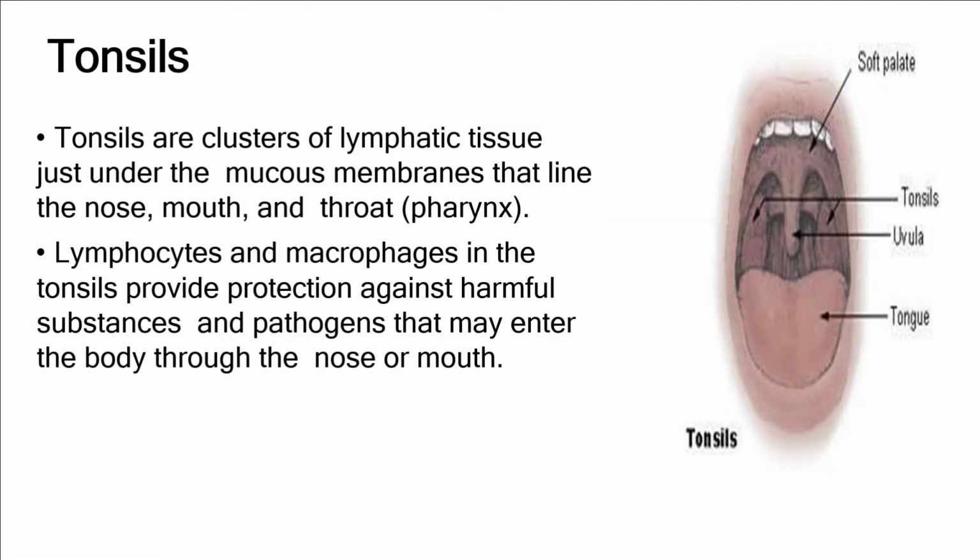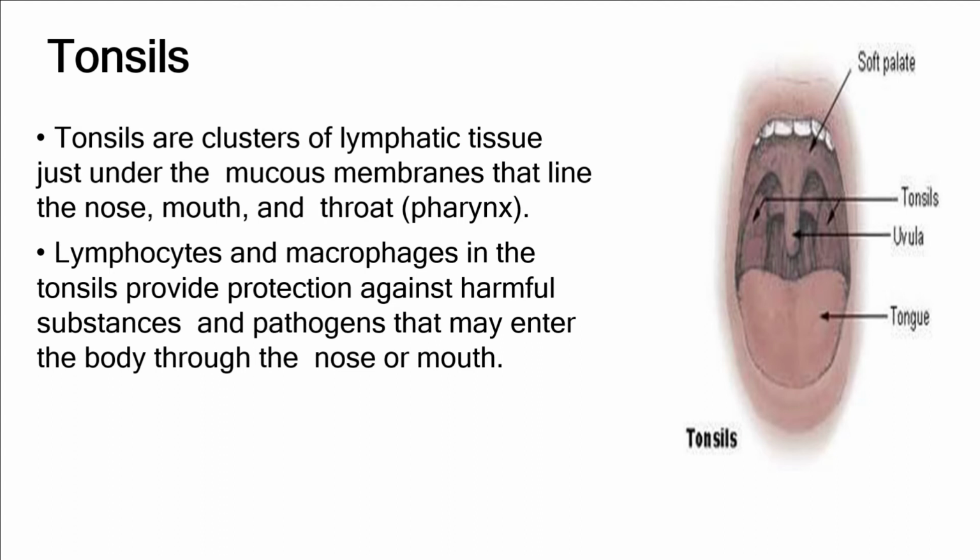Tonsils are clusters of lymphatic tissue just under the mucous membrane that lines the nose, mouth, and throat. Lymphocytes and macrophages in the tonsils provide protection against harmful substances and pathogens that may enter the body through the nose or the mouth.